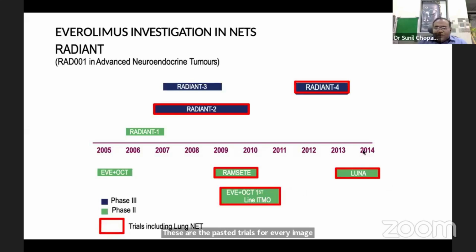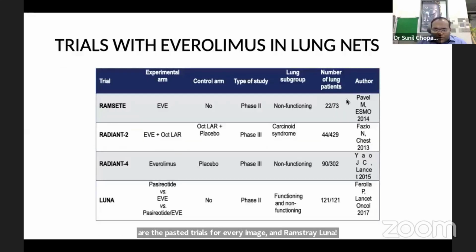And RAMSETE and LUNA, these are the phase 2 trials for evaluating the role of everolimus in lung NET. In the RADIANT-4 trial, everolimus was compared with placebo in non-functioning lung NETs. In the LUNA trial, there were 3 arms, pasireotide versus everolimus versus combination of pasireotide plus everolimus, and this was evaluated for functioning as well as non-functioning NET involving 121 patients.